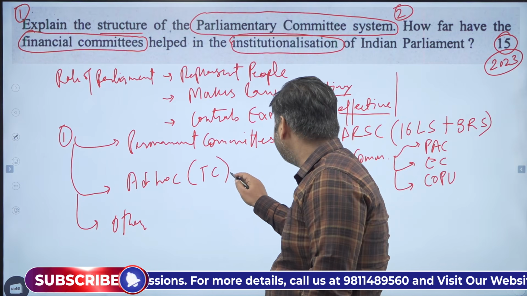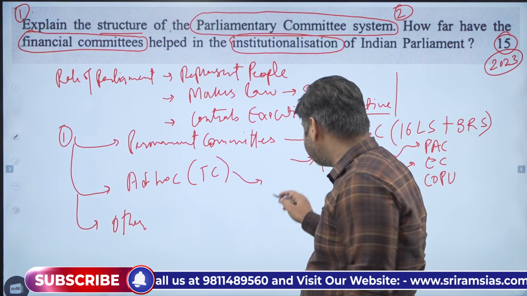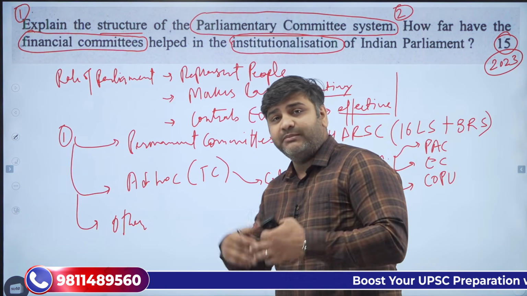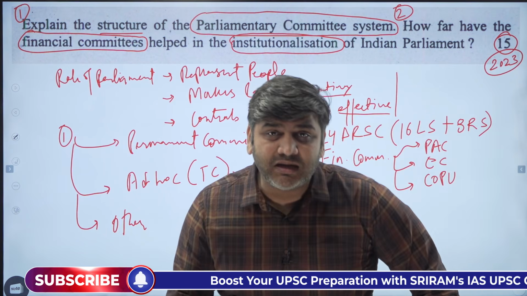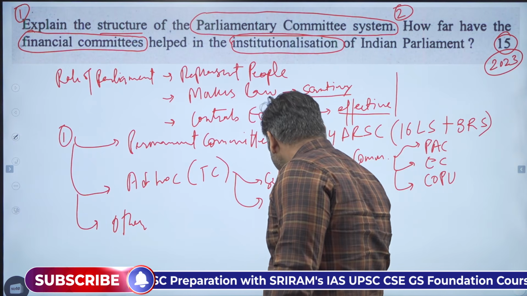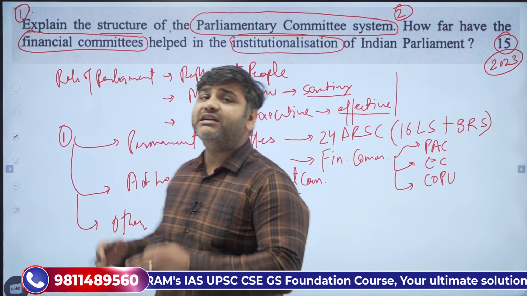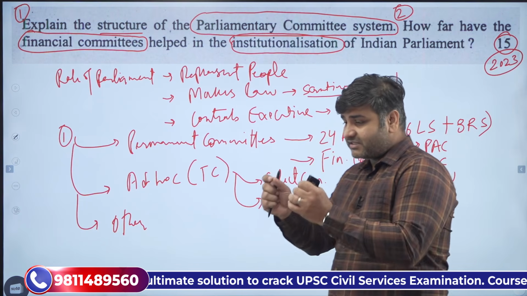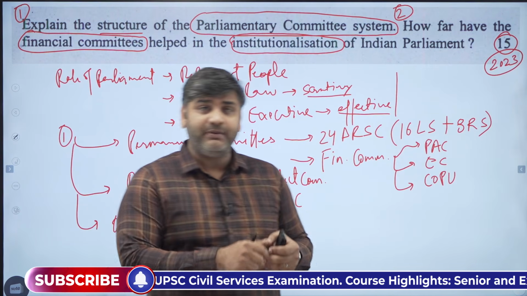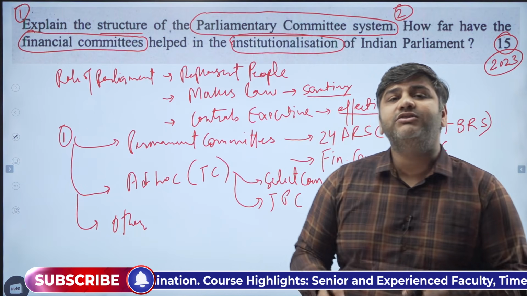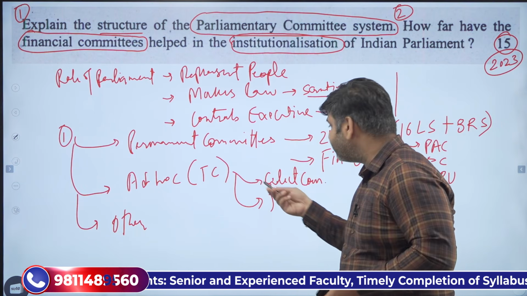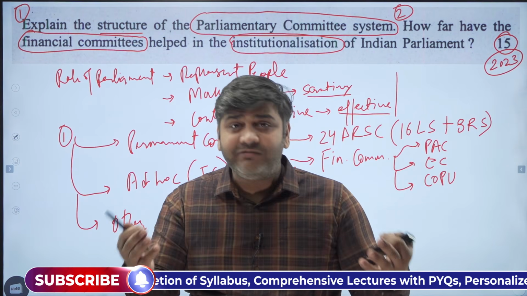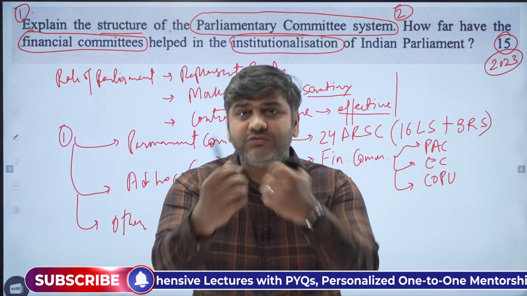The second one, ad hoc committee. For these kinds of committee, there can be a select committee of a particular house, the select committee of Lok Sabha, let's say, or select committee of Rajya Sabha. Then there can be a joint parliamentary committee. Joint parliamentary committee means a committee consisting of members from both the houses of the parliament. What are the roles? They have specific roles. For example, if a bill has come into the parliament and the bill has to be scrutinized, a select committee of a particular house, let's say Lok Sabha, will scrutinize the bill. And whatever be the findings, those findings will be kept in front of the house to discuss.